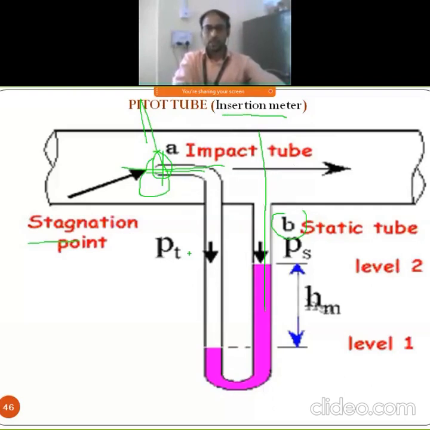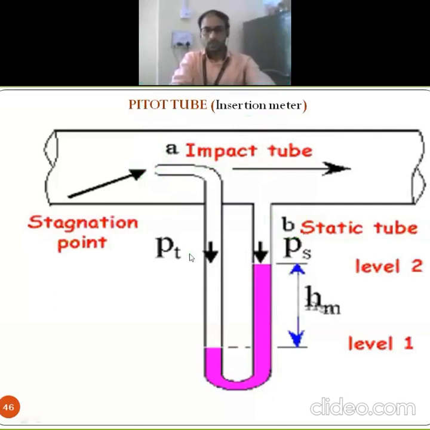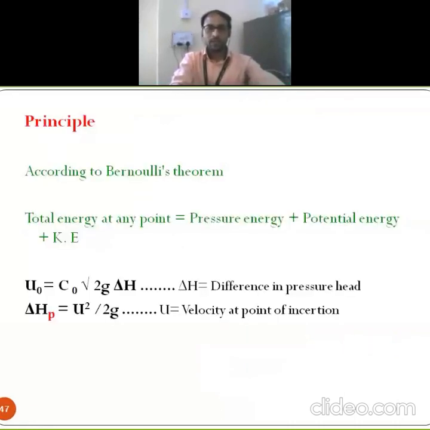And by considering that, we can go for the determination of the velocity head and the pressure head. How can we determine that? This is just a diagrammatic representation of our pitot tube or insertion meter. The principle is the same as that of Bernoulli's theorem. As we know, Bernoulli's theorem is nothing but what? Total energy at any point throughout the flow of your liquid is what?